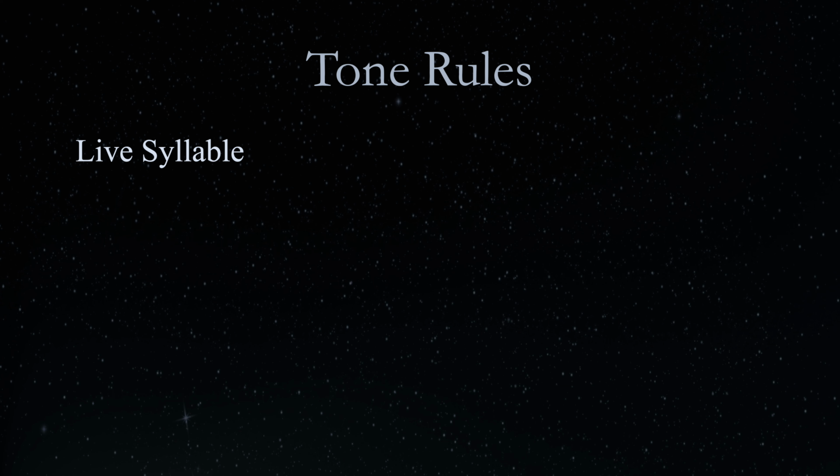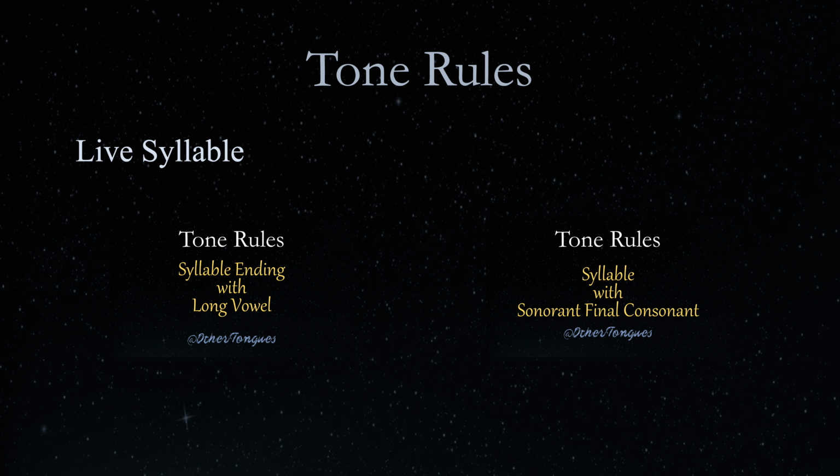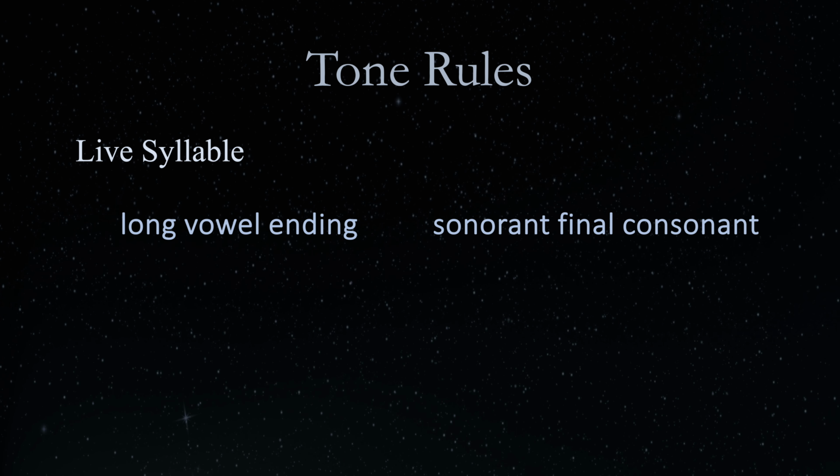In previous videos on this playlist, we discussed the tone rules for a syllable ending with a long vowel sound and the tone rules for a syllable having a sonorant final consonant. You may have noticed that both tone rules are identical. This is because both types of syllables are referred to as live syllables in Thai. A live syllable is a syllable that ends with a long vowel sound or has a sonorant final consonant.